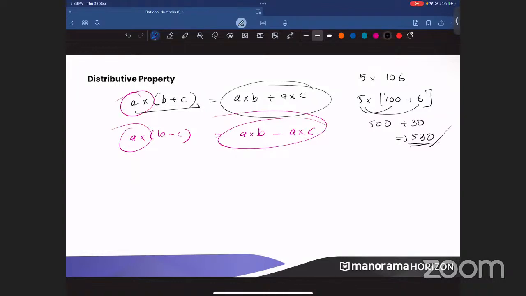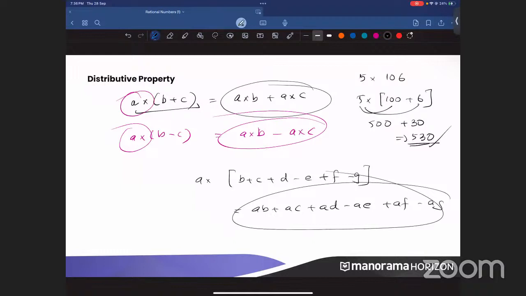And this is not limited to 2 numbers or 3 numbers. For example, if we have A into B plus C plus D minus E plus F minus G, there also you can write AB plus AC plus AD minus AE plus AF minus AG. So it can be applied to any number of numbers. Clear? Please write down the distributive property, everyone, fast. Any doubts? If you have any, please put that in the chat.